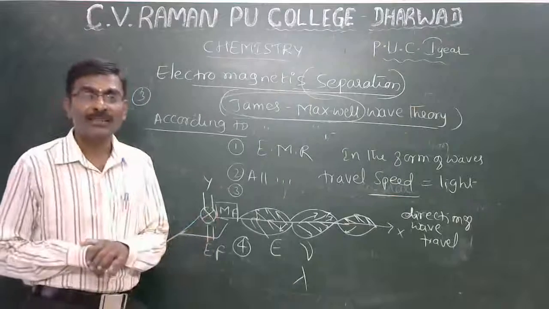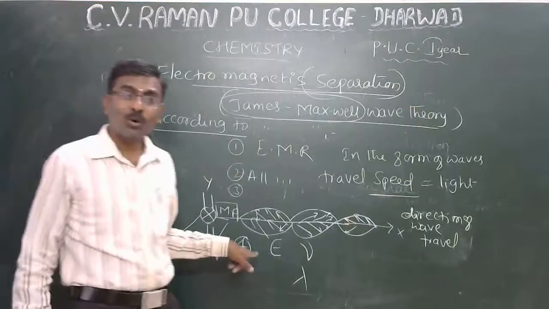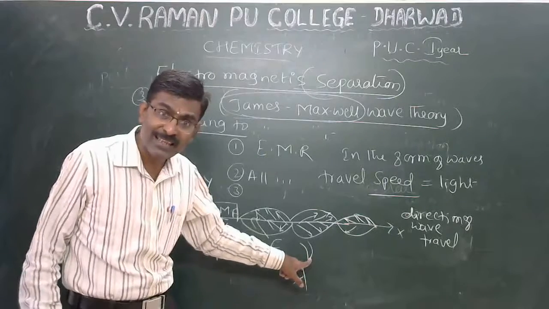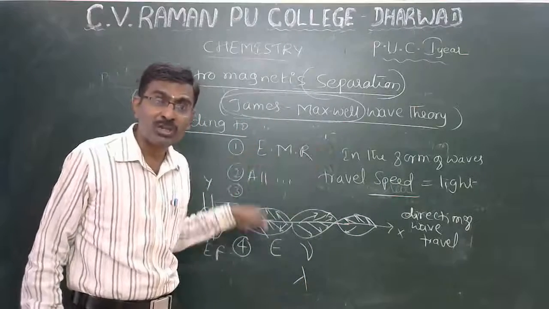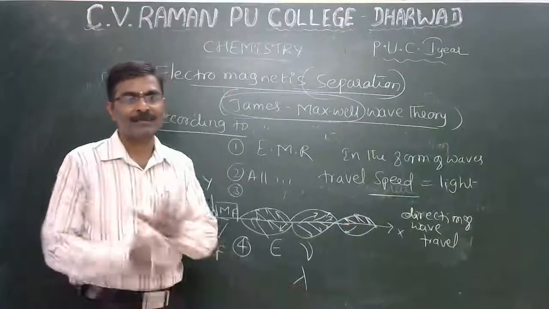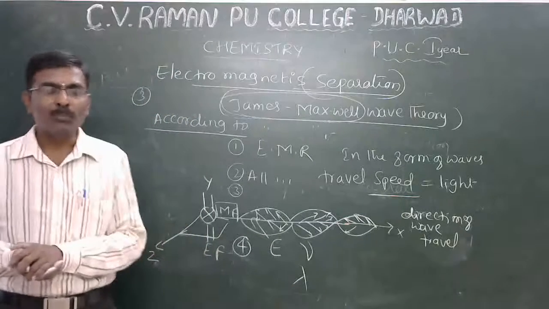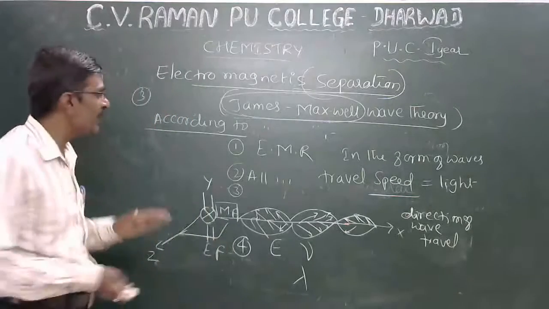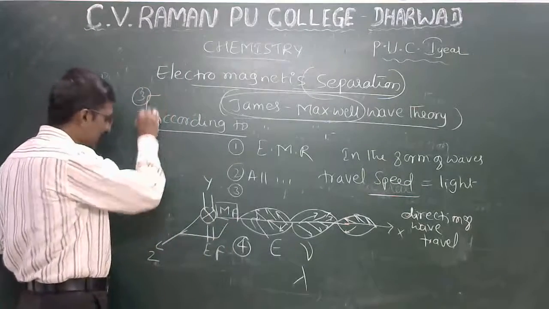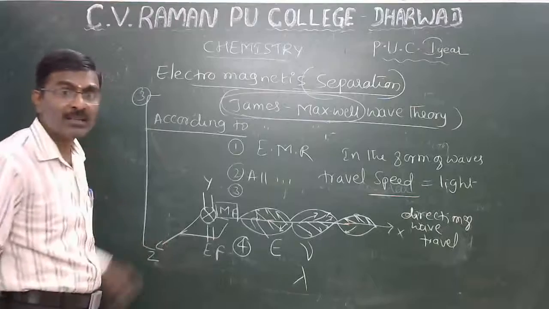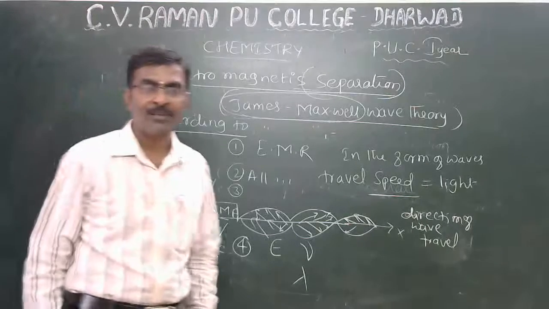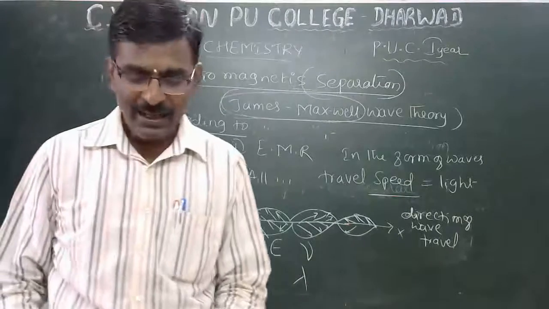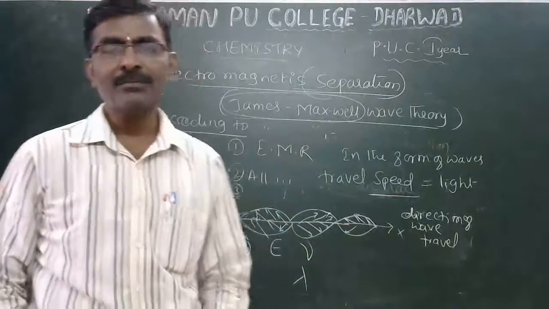Lastly, the energy of electromagnetic radiation is directly proportional to frequency and inversely proportional to wavelength. This is the important thing about James Maxwell's theory.